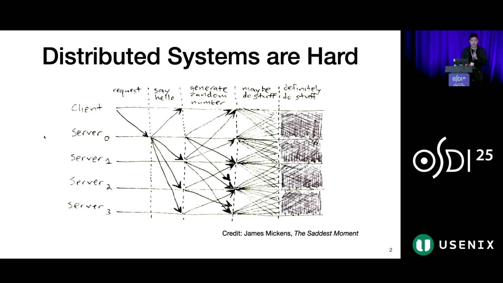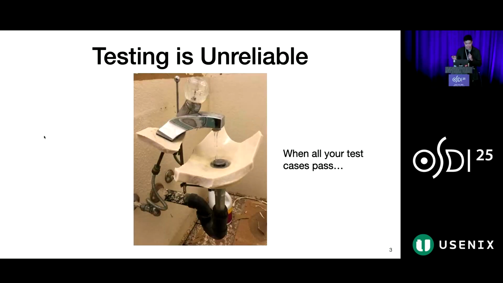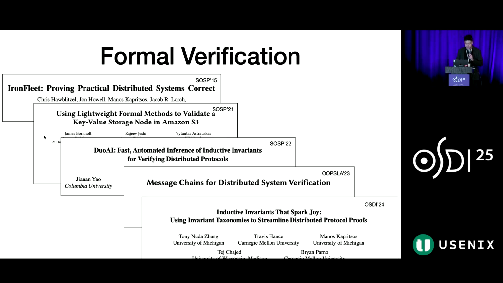So as we all know, distributed systems are notoriously difficult to design correctly. This is due to their scale and their need to handle all kinds of non-determinism, such as server failures and asynchronous networks. Testing has been the traditional approach that engineers use to ensure the correctness of distributed systems. However, it is virtually impossible for testing techniques to cover all edge cases. Bugs then inevitably make it to production, which is something we want to avoid.